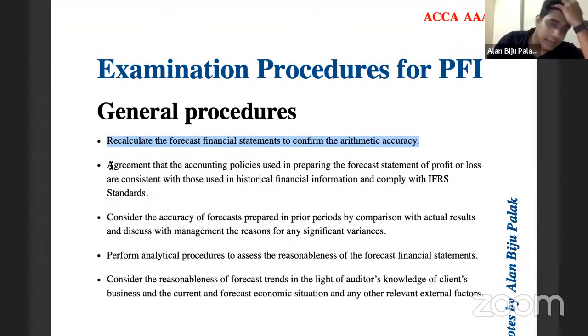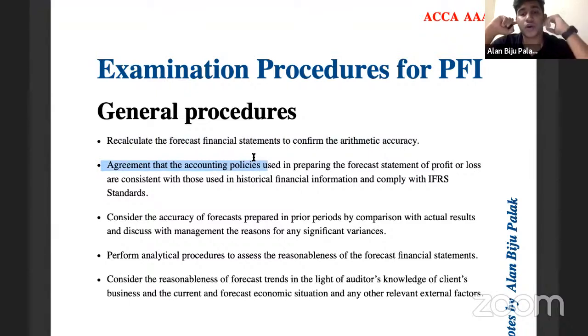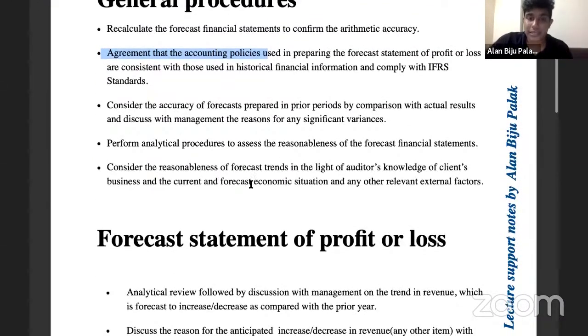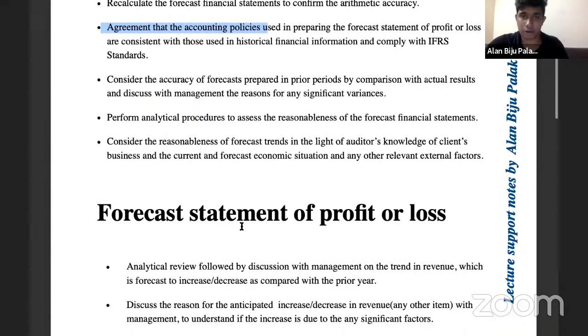Same as that, you can consider whether the accounting policies being used for the preparation of the forecast financial statements are in conformity with IFRS standards. Then you can consider the accuracy of the forecast prepared in the prior year, which can be compared with the actual results of the prior year itself. Then you can perform analytical procedures. You can perform a reasonability study. And all these are the general points.